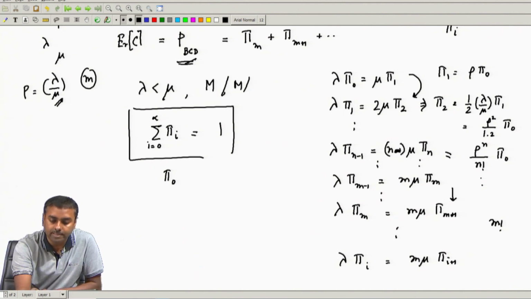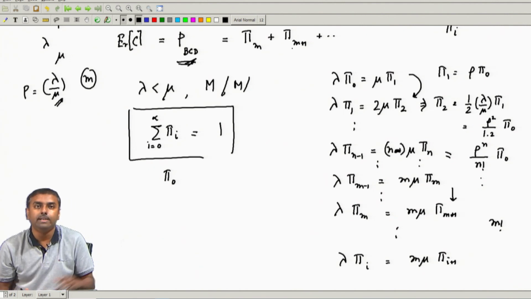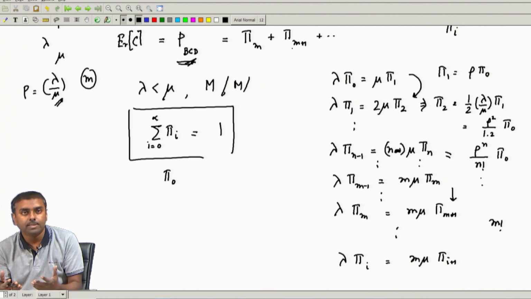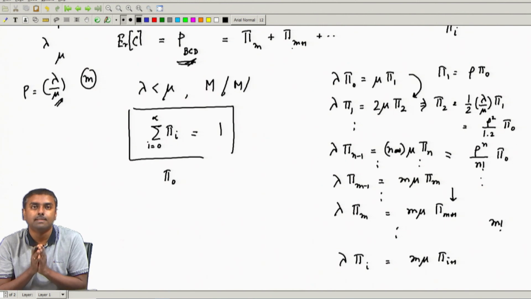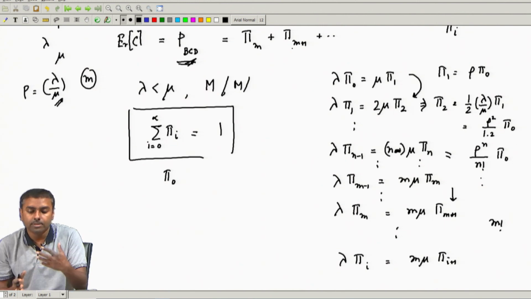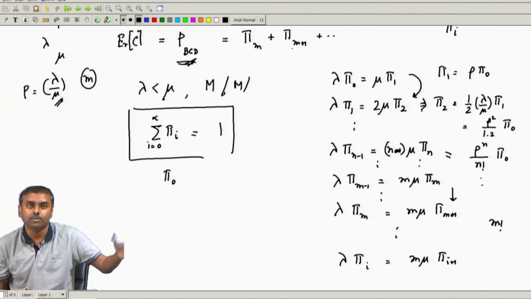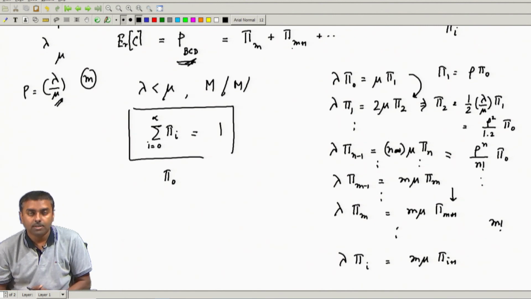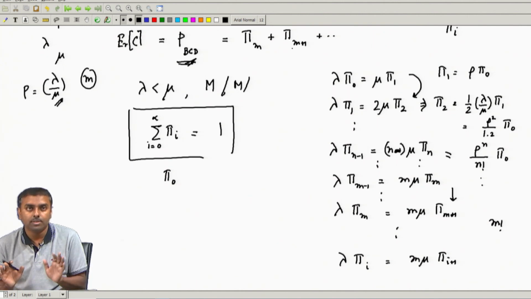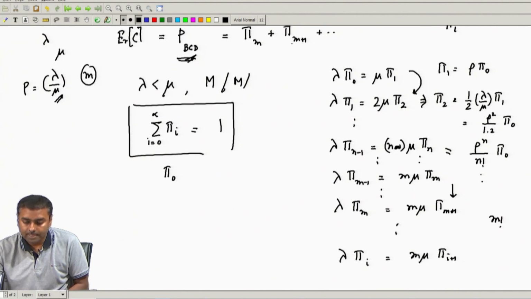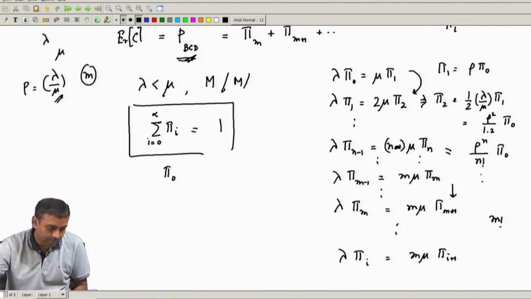Then all you have to do is, P B C D will be from pi m to infinity, you take the solution, replace it, it will be represented with respect to pi 0, which you get from the normalization equation, you substitute that, and you get your Erlang C formula. You can take that formula from the textbook, it will also be in your study material. So, you can derive that formula, this will also come in the exercise. So, you will be able to do it. The only thing left is, let us see if I can do the Erlang B formula now.